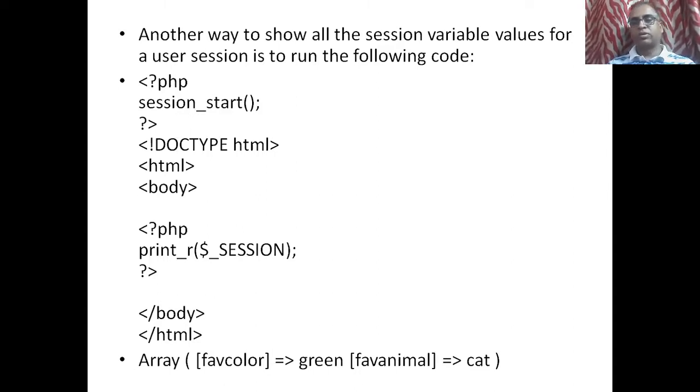We have also gone through the associative array. So it is going to display like this: Array, favorite color equal to green, favorite animal equal to cat. This is what is supposed to display on my screen.